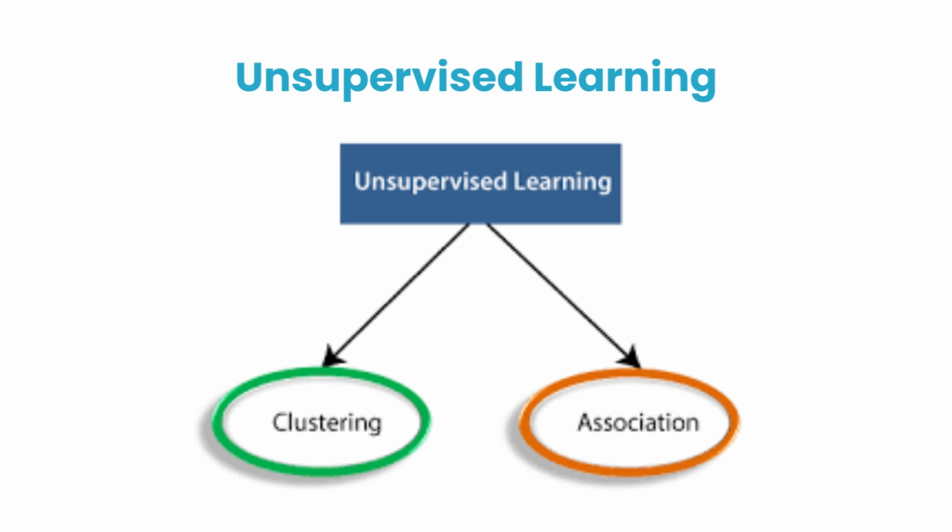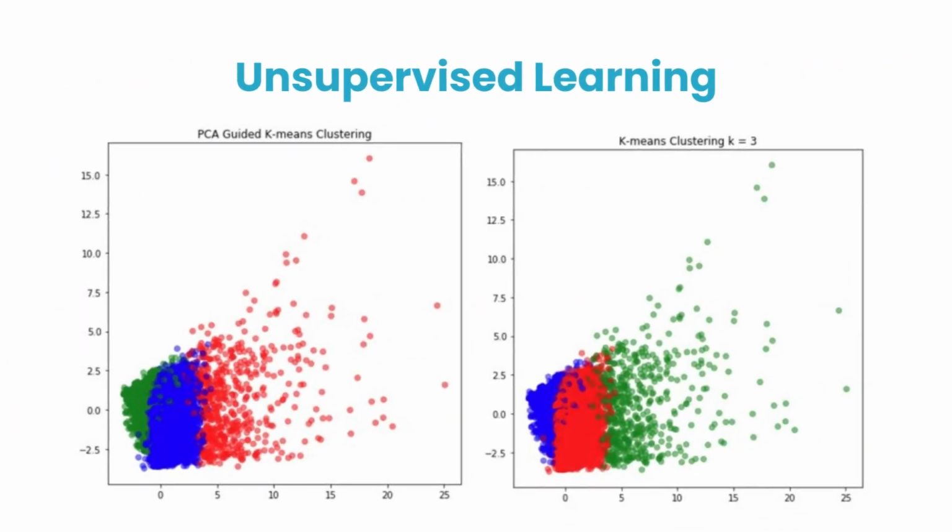Association rule makes marketing strategy more effective, such as people who buy X item also tend to purchase Y item. A typical example of association rule is market basket analysis. Examples of algorithms for unsupervised learning include K-means clustering, an algorithm that groups similar data points together into clusters. This algorithm is often used for tasks like customer segmentation or anomaly detection.